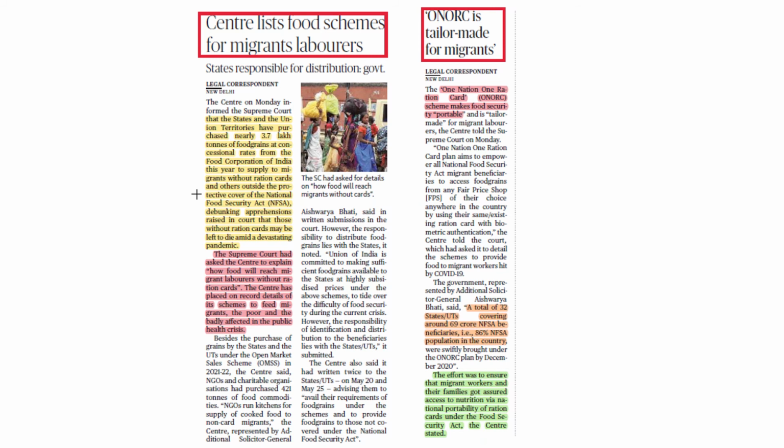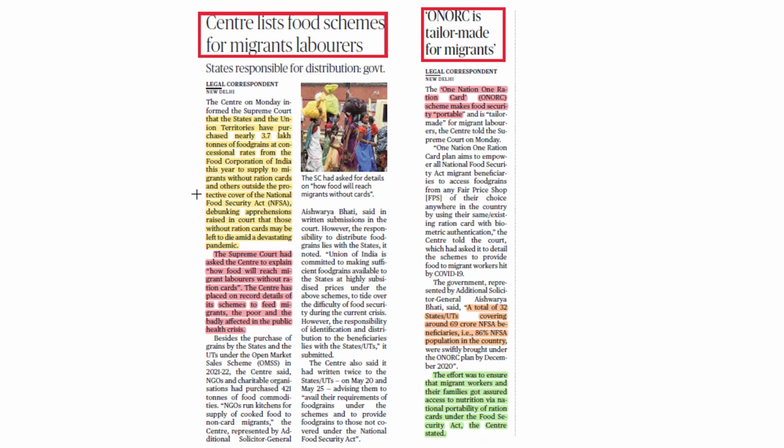In this, we have to see that they are supplying food to citizens without ration cards in this coronavirus time. The Supreme Court had asked the Centre to explain how food will reach migrant labourers without ration cards. The Centre has placed on record details of its scheme to feed migrants, the poor and the badly affected in the public health crisis.